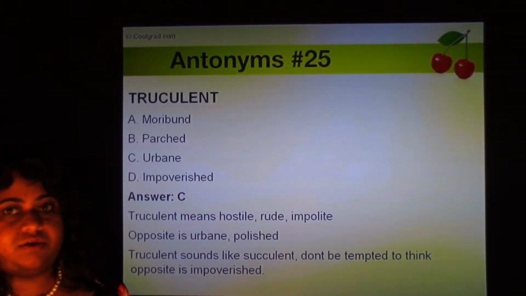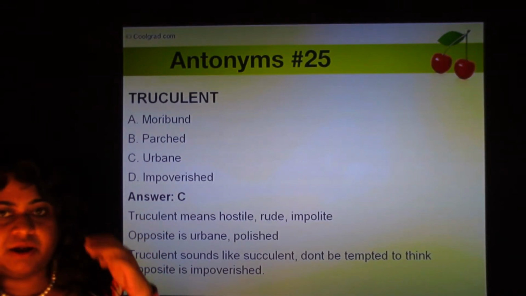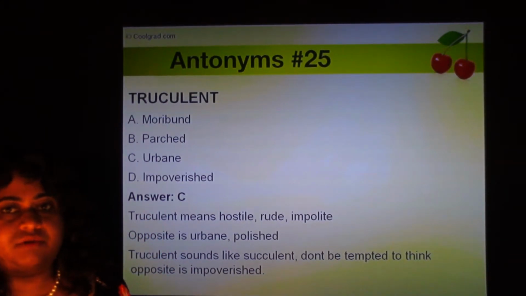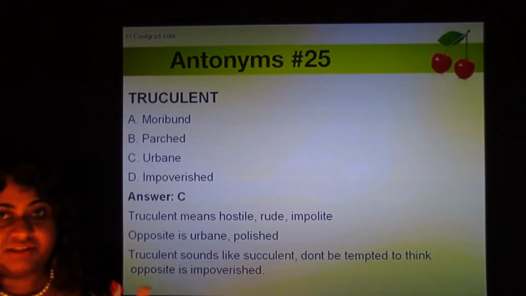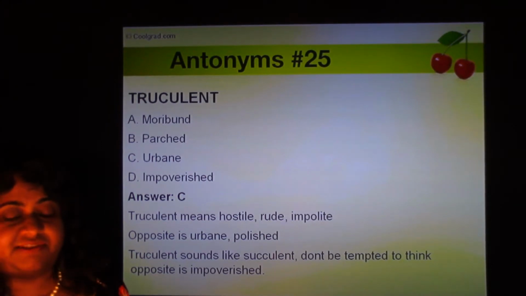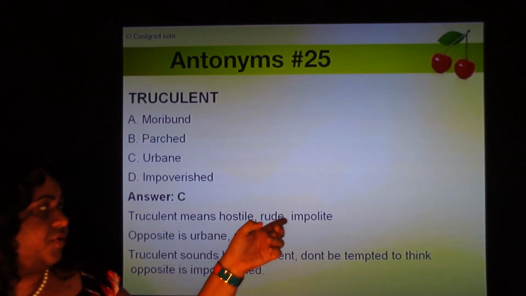I don't know how you would remember it, but I would think of maybe Donald Trump. I don't know. Well, he's not known to be the most polite person. That's just the way I would remember it. It's just my personal tactic. So think about a person you know, or an object or something that reminds you of this word. So truculent means hostile, rude, impolite.